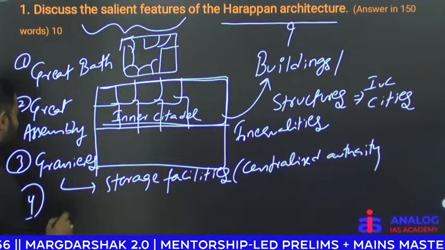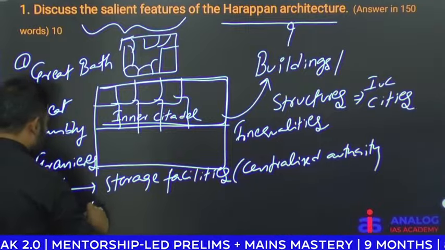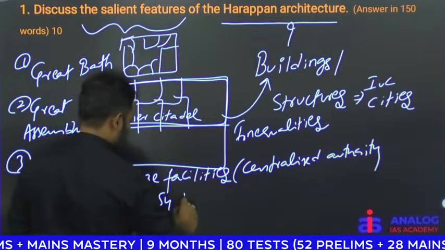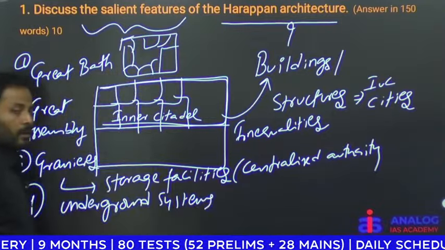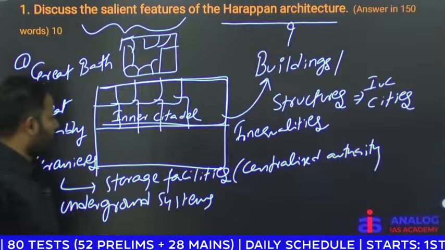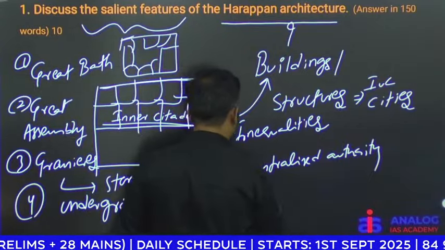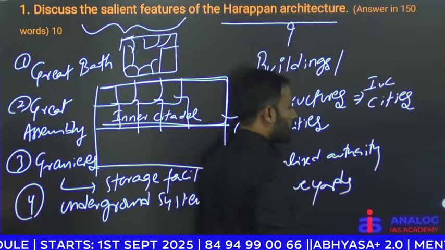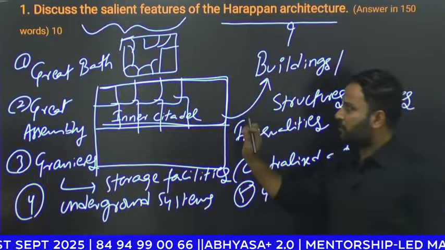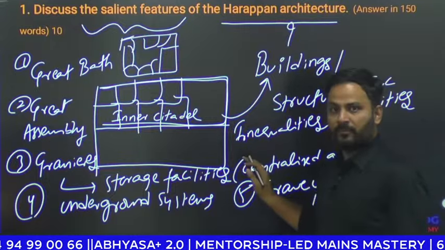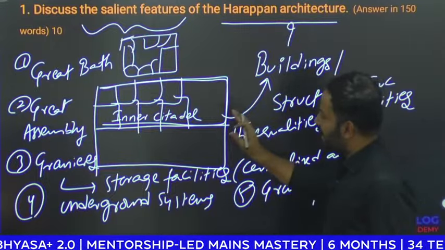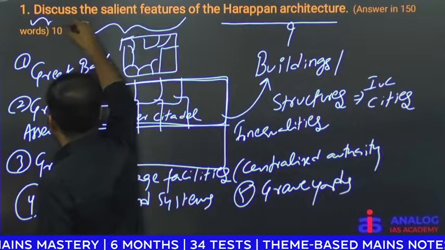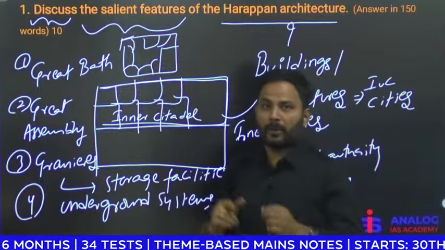And next one is, we can see the underground drainage systems. Apart from this, we can see the graveyards. So these all come under architecture or buildings. If you just mention these structures, it is not enough. You need to talk about the very nature of these structures. So he said discuss. So discuss means you have to bring all the viewpoints.